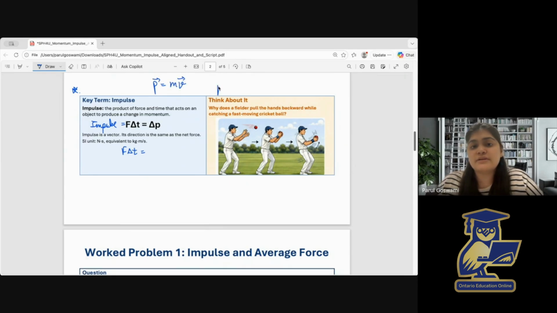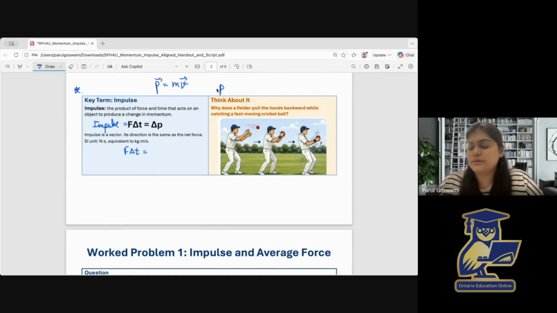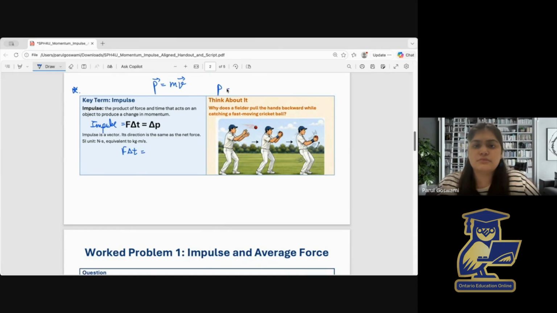If we write in terms of magnitude, p equals m times v. Now, delta p means change in momentum, so we can write final momentum minus initial momentum.